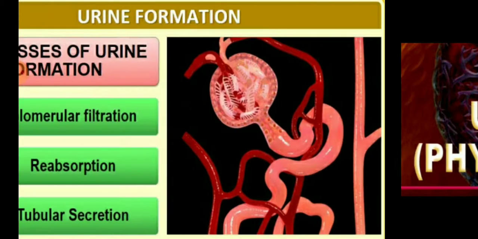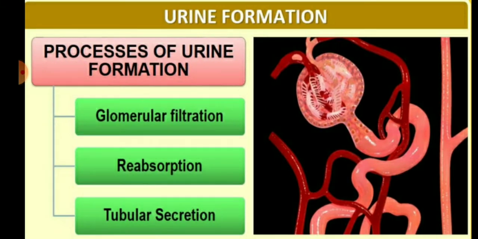So children, in the process of urine formation, first the renal artery brings in the blood containing the waste substances to the kidney, and the kidney filters the blood. Mainly the function of the kidney is to filter the blood, and the urine is produced in the kidneys, which passes through the ureter and into the urinary bladder. Then children, it is stored until it is released through the urethra.